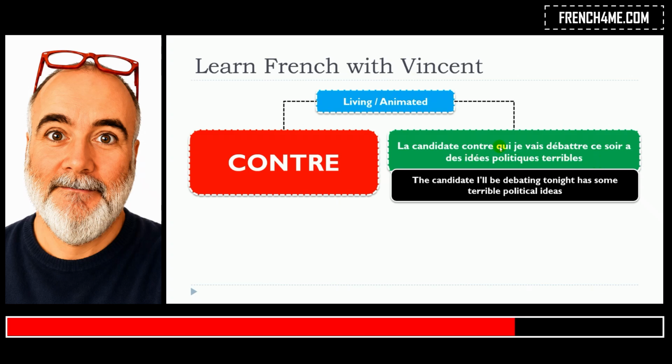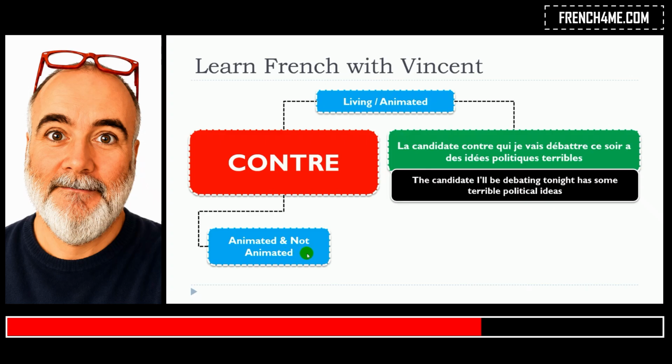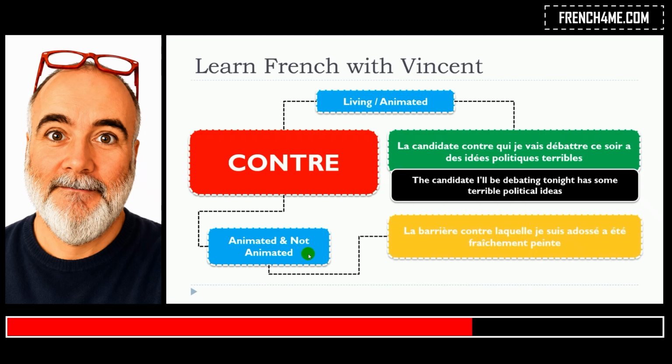So it will be interesting because, well, I give you the tip right now. This qui will go for the feminine, the masculine, the singular, and the plural. So in fact, when we're talking about people, it will be extremely simple because you just need to put qui after your preposition. Let's have a look now at the second category, and it will cover the animated and not animated, but clearly not the persons. So that will be the main difference between the two categories.